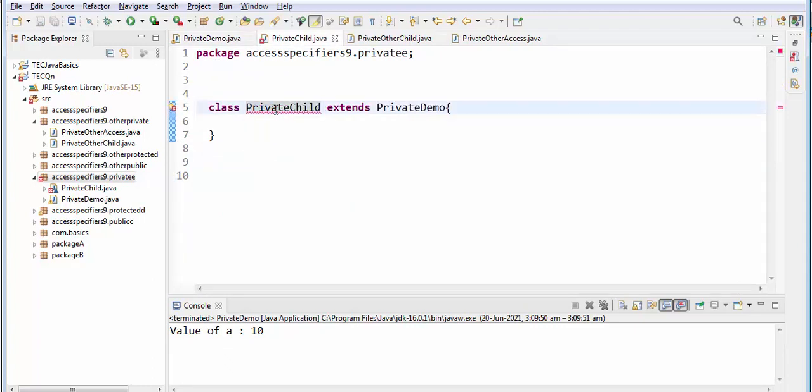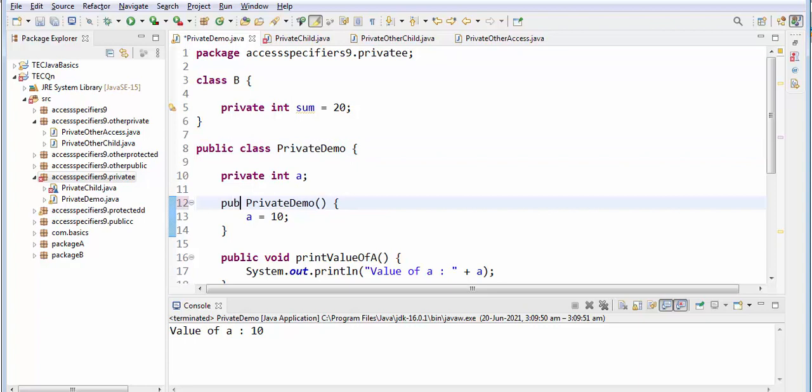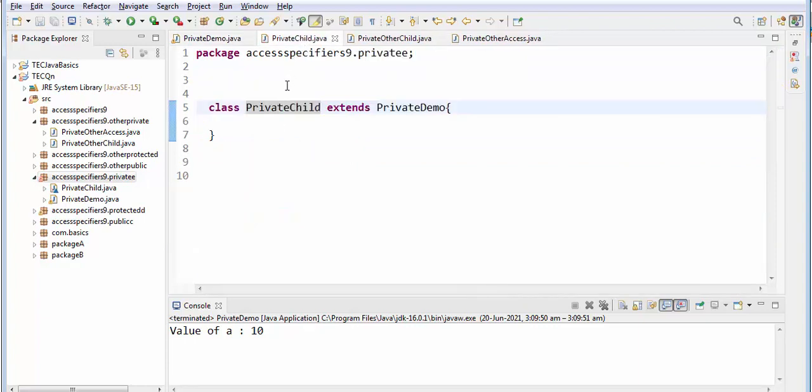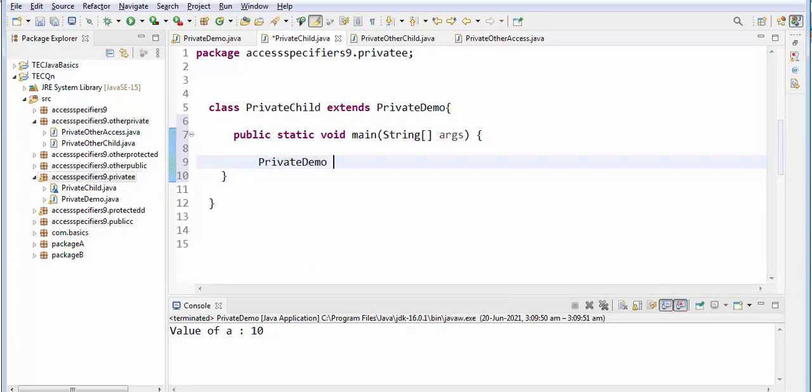So even then the constructor is private, right? So the constructor is private, so it is asking you to change this also. See, if you change everything to public, now it is extending. Okay, so now this is similar to your public.